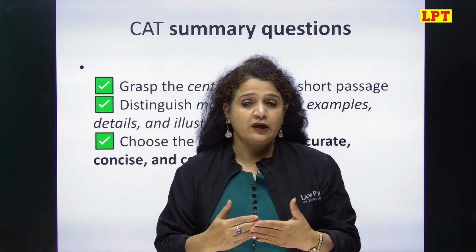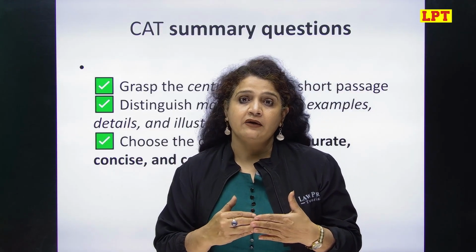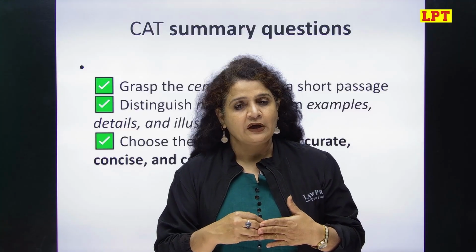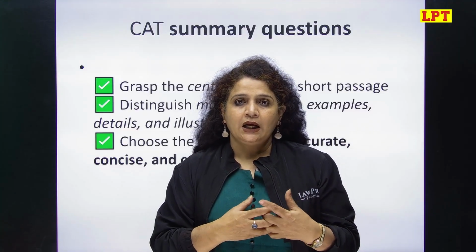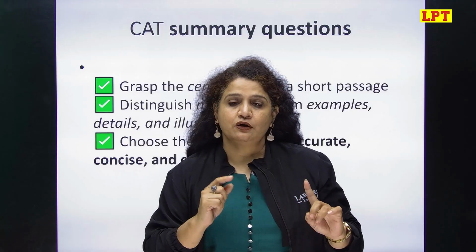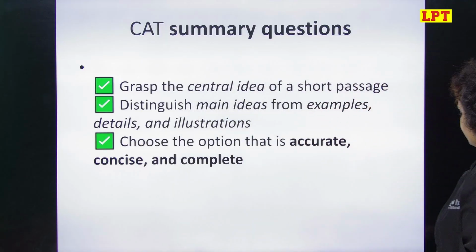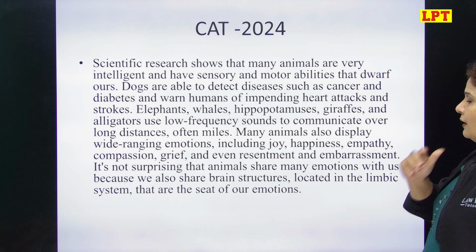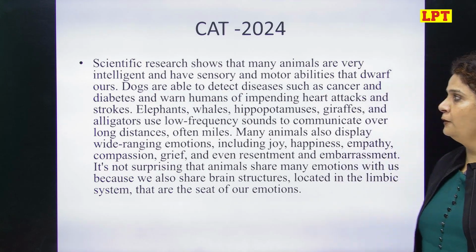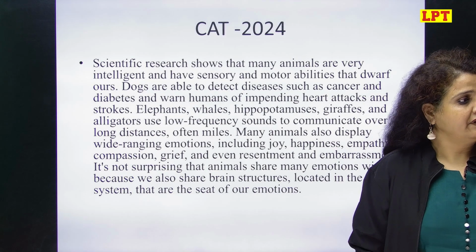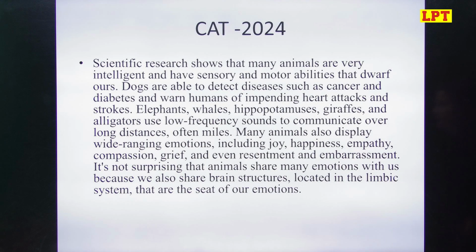Okay? So these are three principles that you need to keep in mind when you find the summary of a given paragraph. Now let's try to apply these rules on a given question of last year CAT. Now this paragraph, I'm going to read out the paragraph, and I'm also going to give you time so that you can read it on your own. So scientific research shows that many animals are very intelligent and have sensory and motor ability that dwarf ours.